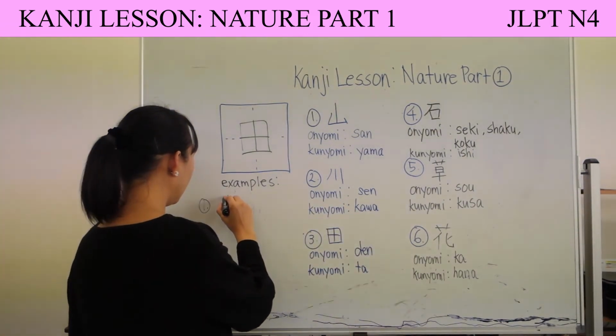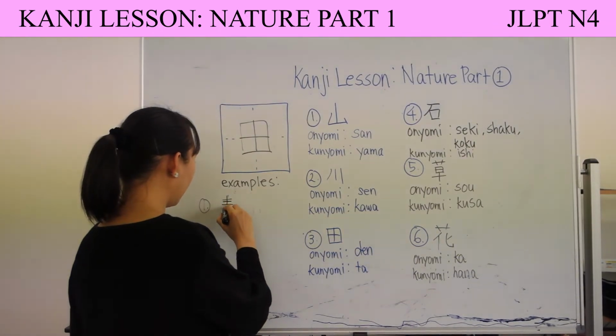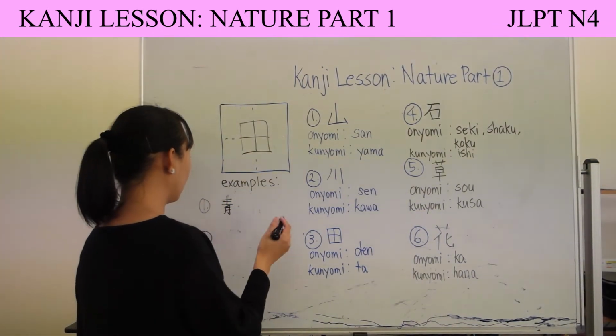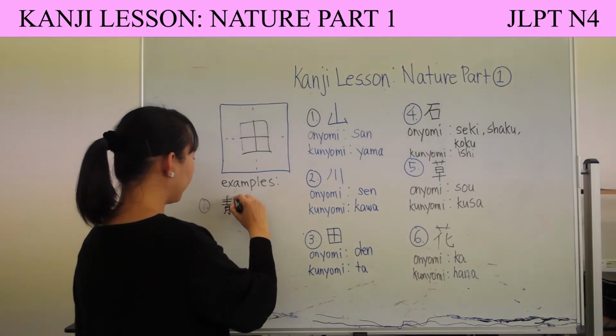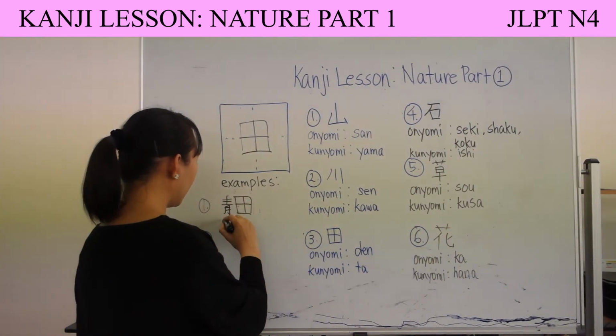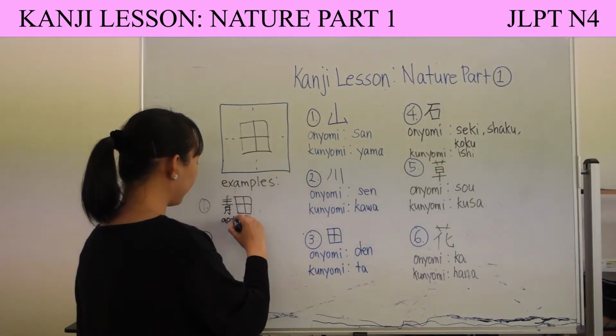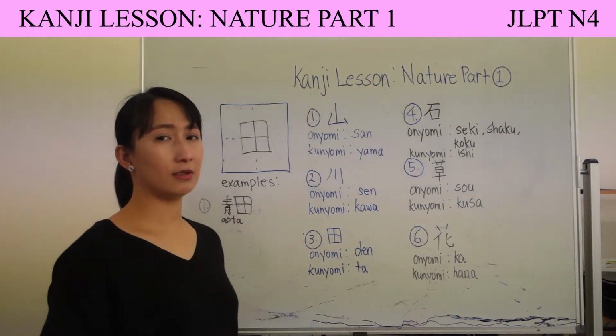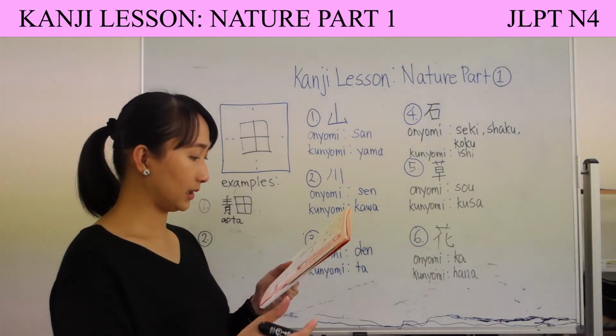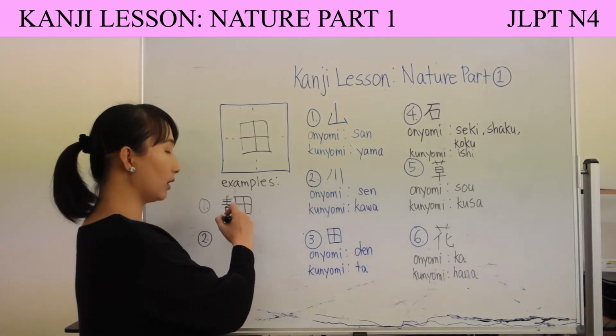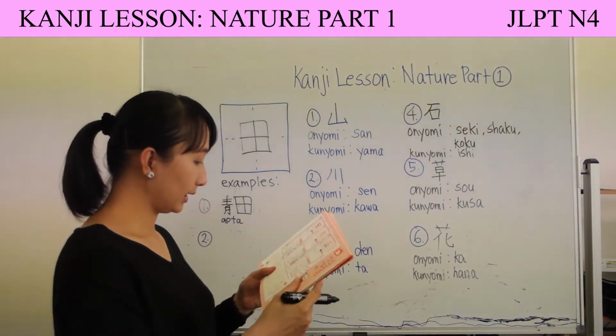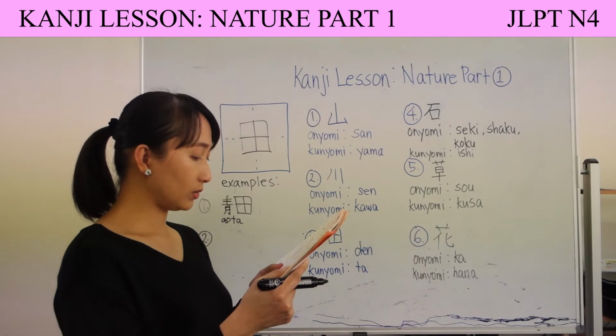Ao, 1, 2, 3, 4, and then there's ki. And then this one, ta. This is aota. Again, means green field or green paddy. But ao, when it's alone, it means blue. Okay. The next one is yuden.